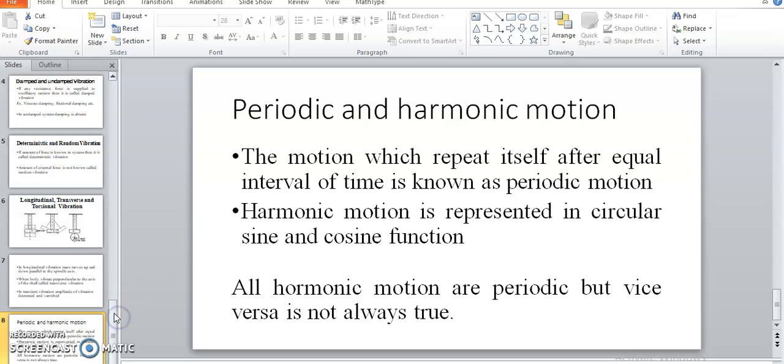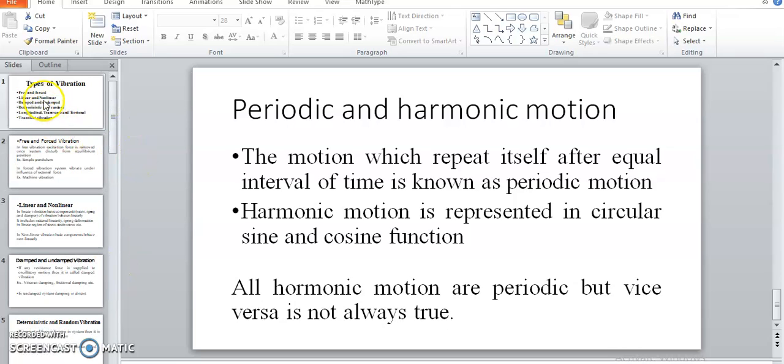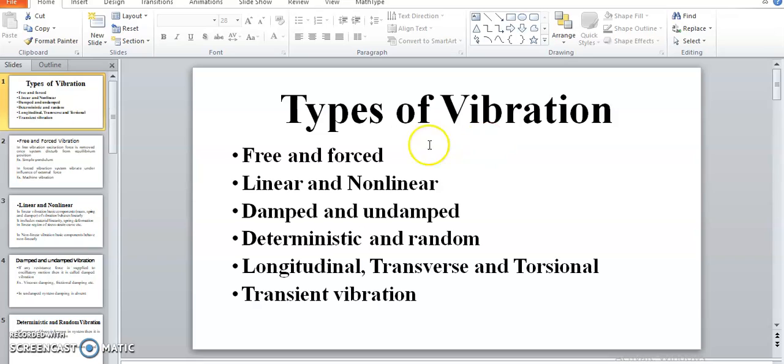So we go through these different types of vibrations that we generally observe. Here we discuss the major types of vibration in this topic.